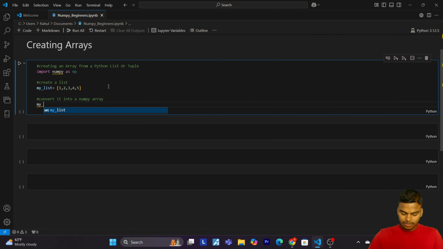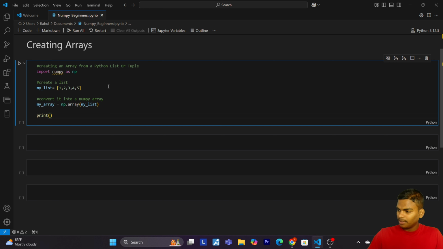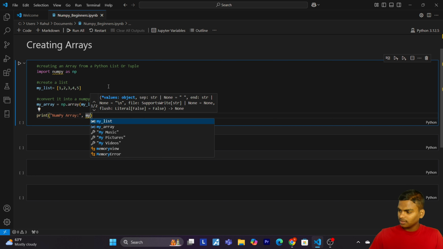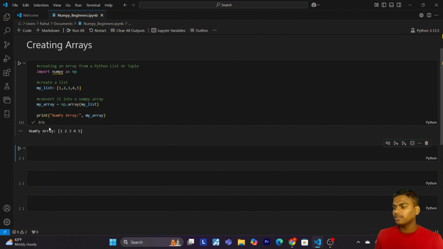So my array, let me give a variable, my array equals np dot array. Now pass my list. So now let's print NumPy array, my array. Okay, so now let's run. So here you can see that we got our array as 1, 2, 3, 4, 5.